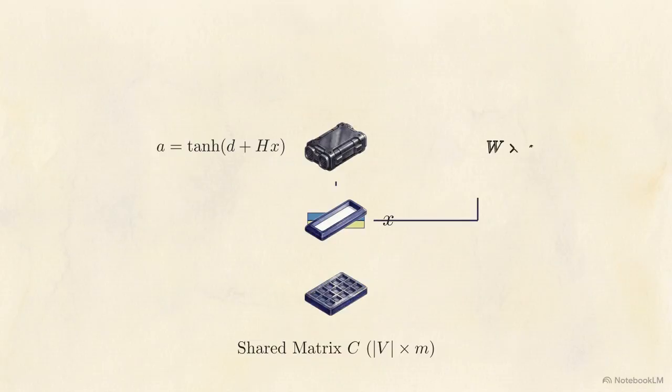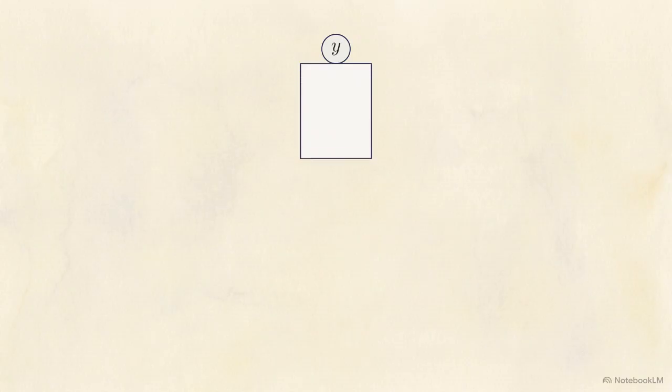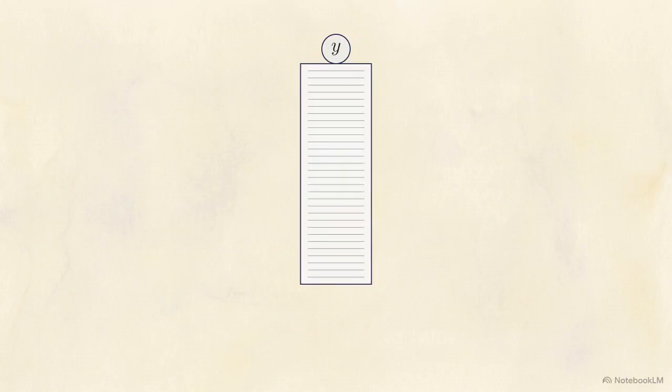The specific math for this hidden state is a equals tanh of d plus H times x, where H contains the layer's weights. The architecture also includes an optional direct linear bypass, W times x, allowing the raw context data to skip the nonlinear tanh layer entirely. The outputs from both the hidden layer and the direct bypass sum together to form y, the unnormalized output vector.